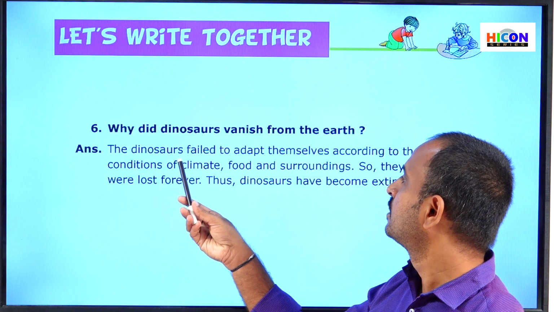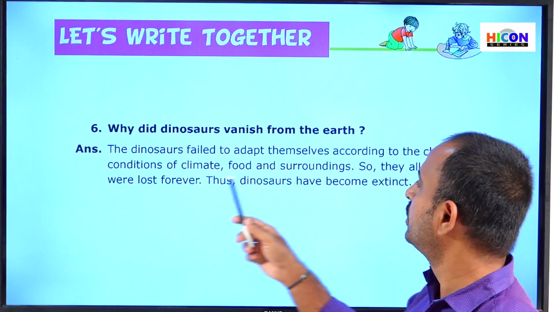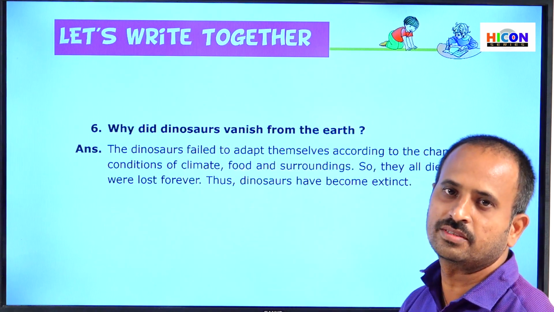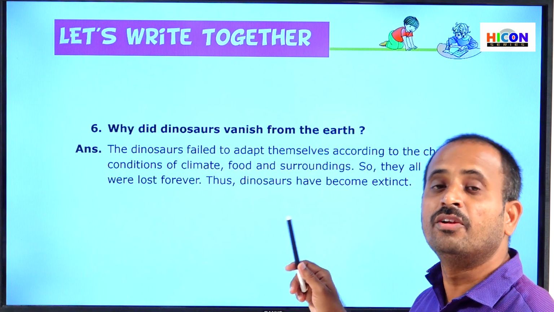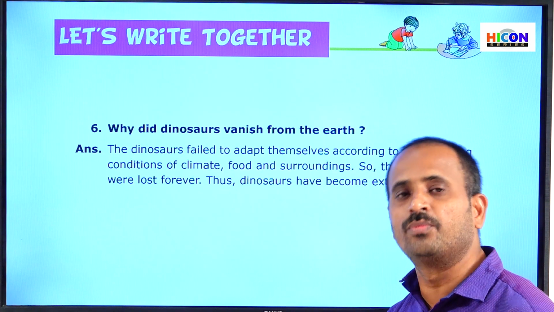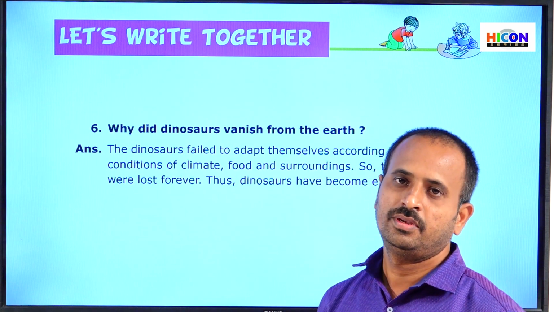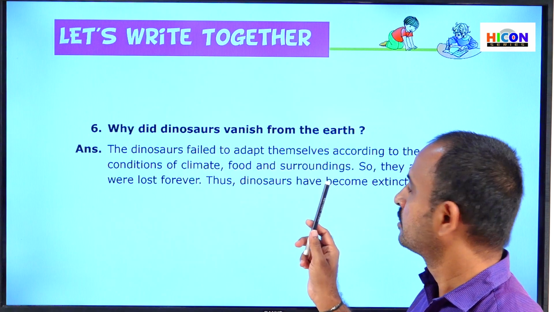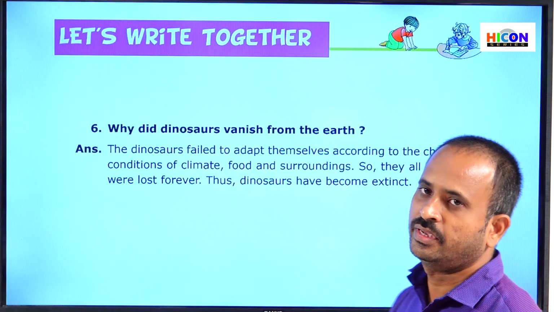Some animals adapt themselves to the changing conditions of climate and food, and they are able to survive on the earth, but these animals did not adapt themselves to the changing conditions of climate, food and surroundings. That is why they all died, because of conditions unfavorable to their bodies and unfavorable food. They were lost forever. This type of animal is called extinct animals. Thus the dinosaurs have become extinct.